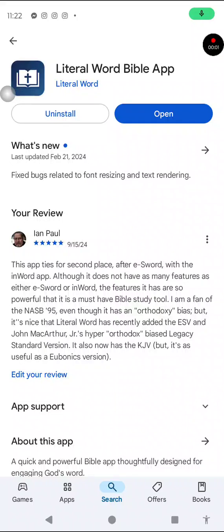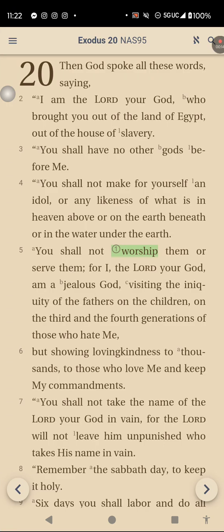Literal Word Bible app is one of my favorite Bible study tools. It does not have a lot of features, but it is incredibly powerful nevertheless. We're going to open that up right now. And it comes up to Exodus 20, where we get the Ten Commandments for the first time. And we're going to read through verse 5.